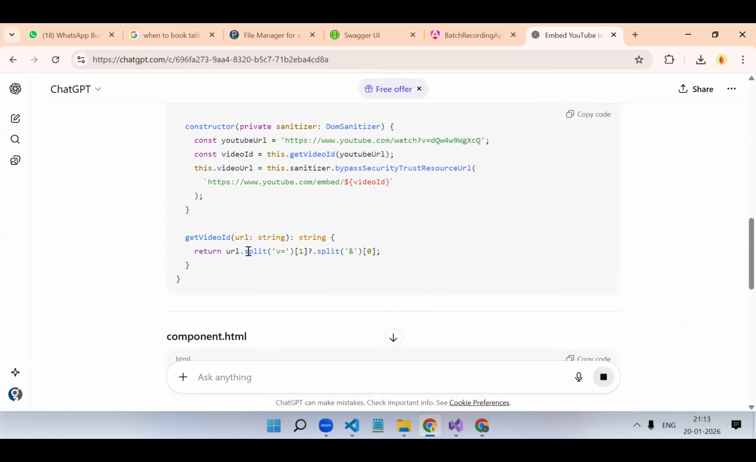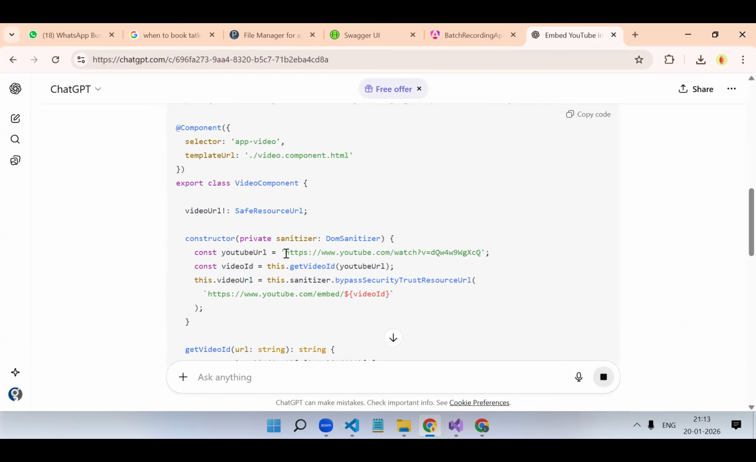Iframe. So see, now this is a URL. In Angular, we cannot directly pass any HTML or any URL directly into the HTML. We need to sanitize that. Sanitize means we have to allow it.